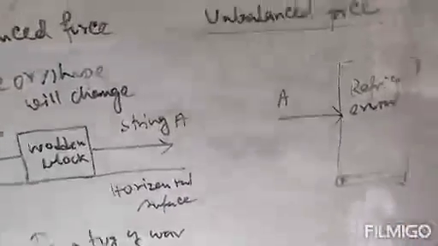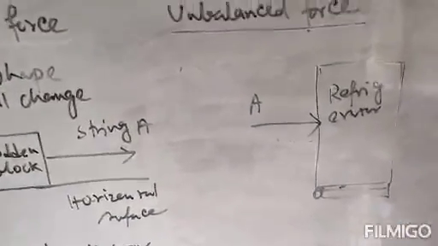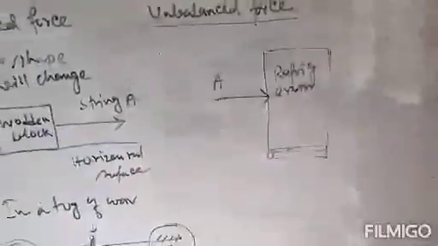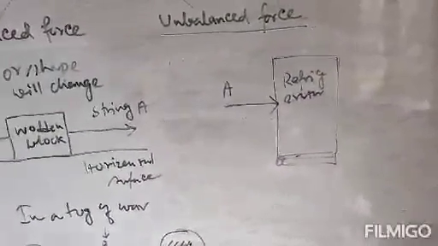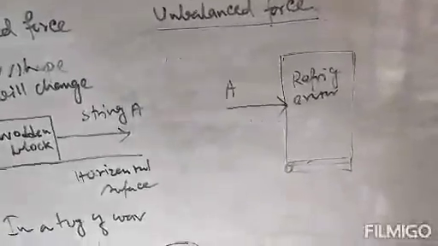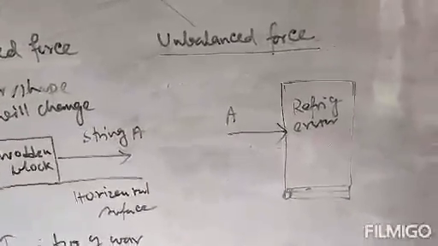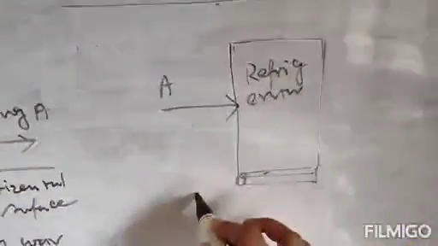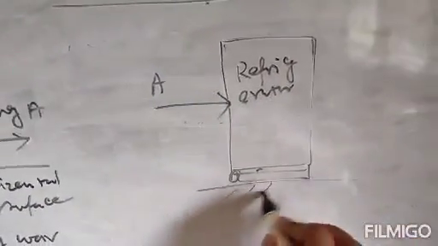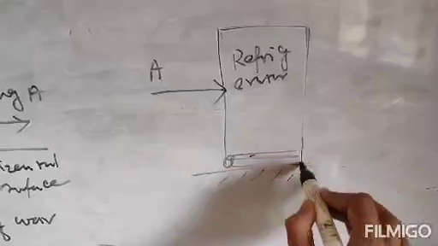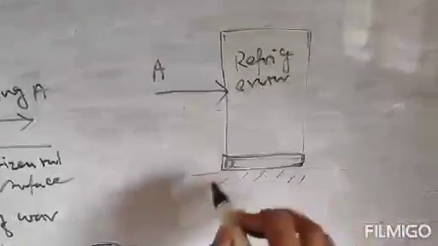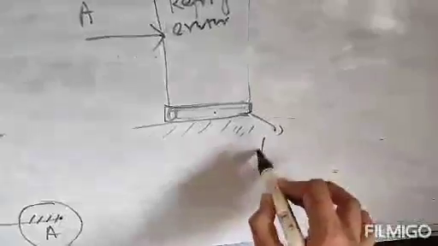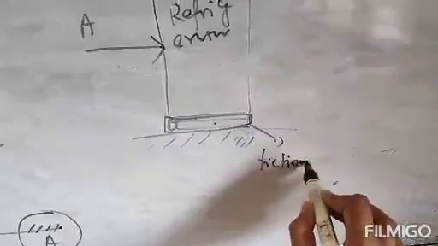If you push the refrigerator with small force, it does not move, because of the frictional force acting in a direction opposite to the force. Suppose it is on a floor, so between the bottom of the refrigerator and the floor, a force operates that we know as frictional force.